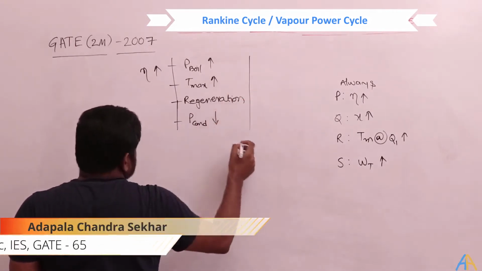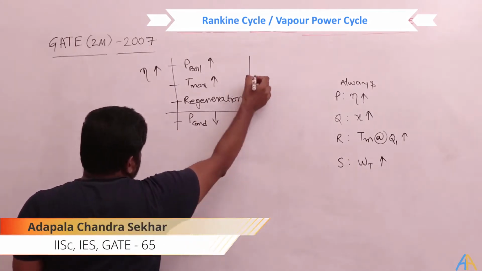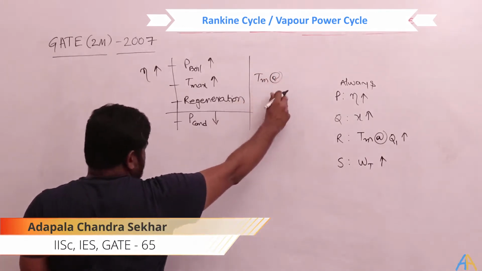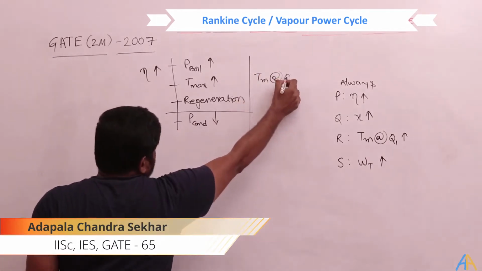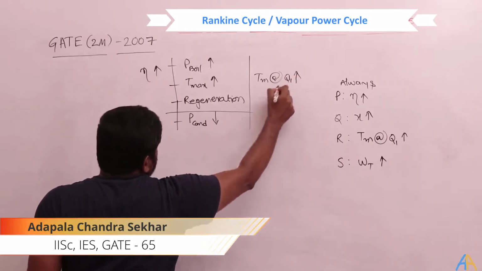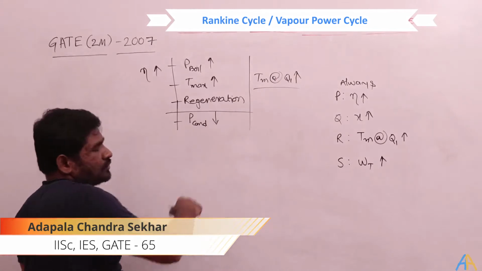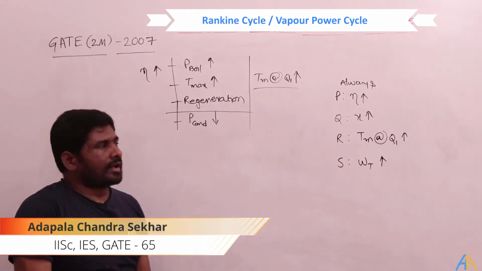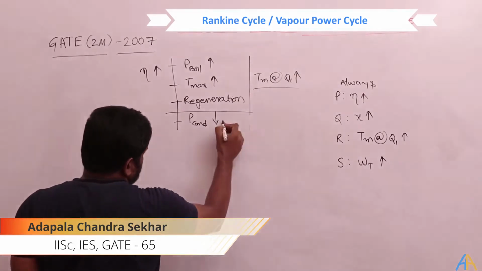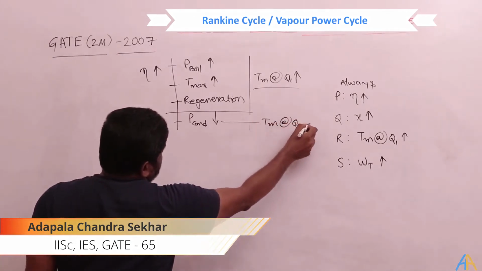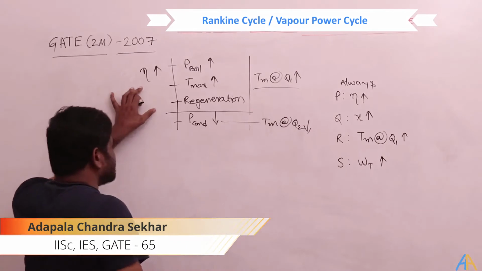Why in all these cases, except regeneration, what is happening? The mean temperature at Q1 addition is always increasing. And in regeneration, what is happening? T mean at the Q2 is decreasing. So here in this case, T mean at Q2 is decreasing. That is why the efficiency is increasing.